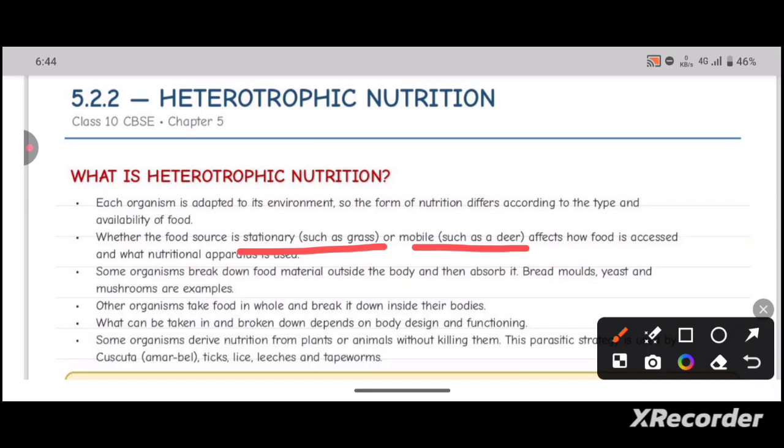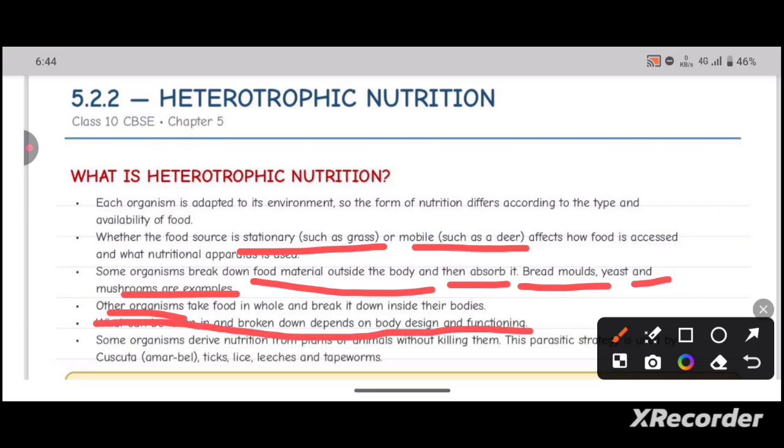Some organisms break down food outside the body and then absorb it. This is one mode of nutrition. Bread molds, yeast, and mushrooms are examples, where they break down the food outside the body and consume it later. Other organisms take food in whole and break it down inside their bodies. So what can be taken in and broken down depends on the body design and function.